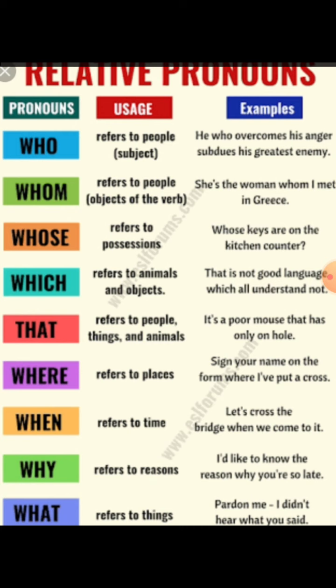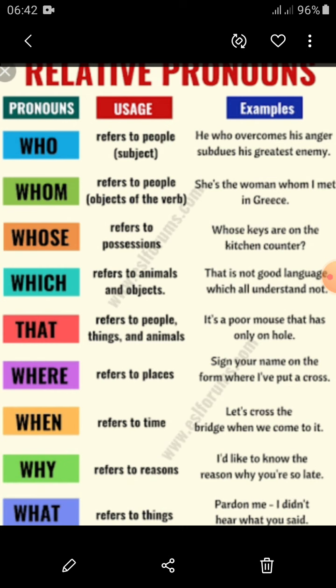So which can be used for animals and objects. This is also a relative pronoun that is used for people, things and animals. It's a poor mouse that has only one hole. Poor mouse is an animal and that is used for it. Okay. Where, when, why and what.